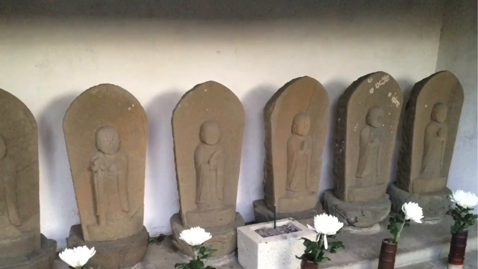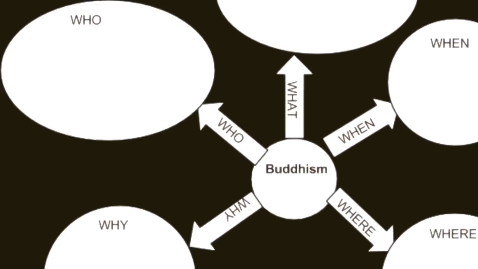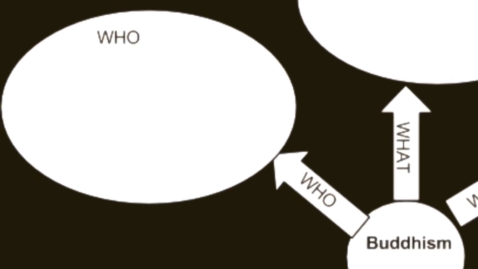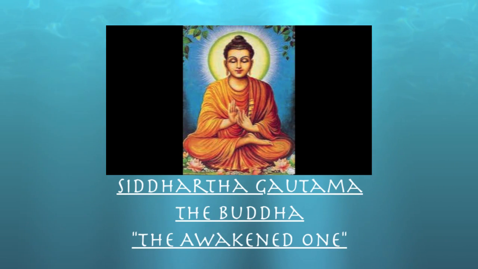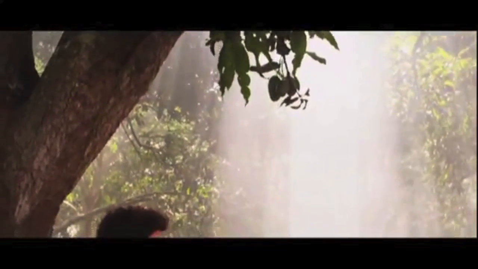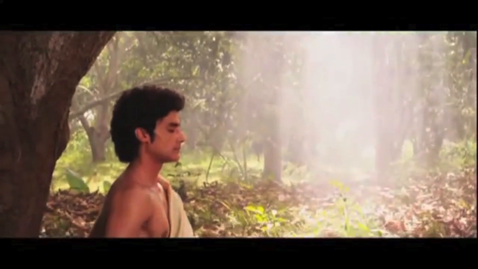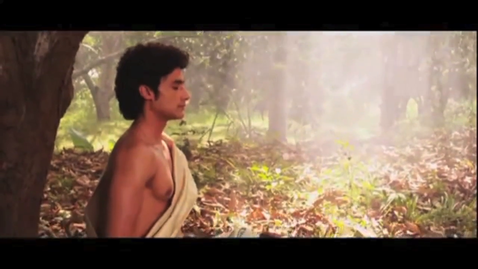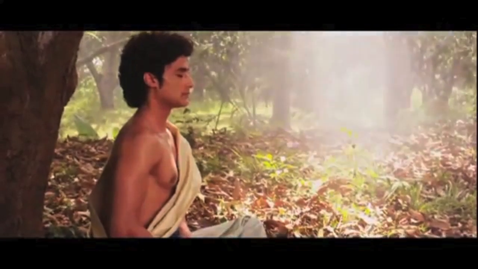Let's go ahead and get started with the who section of our web diagram. So who was the founder of Buddhism? Well, his name was Siddhartha Gautama, who is commonly called the Buddha, which means the awakened one. Let's just refer to him as the Buddha. We know that he lived and taught in India, somewhere between the 6th and 4th centuries BCE. That means before the Common Era.